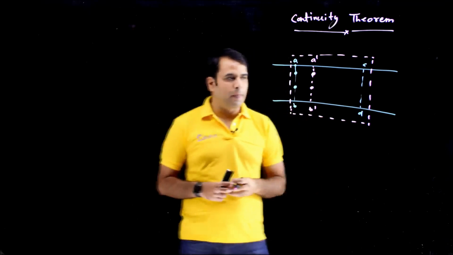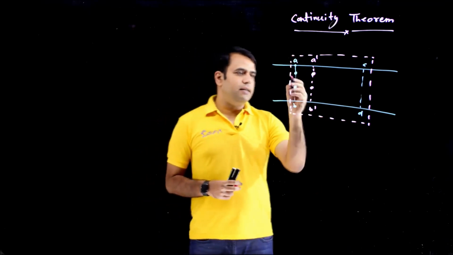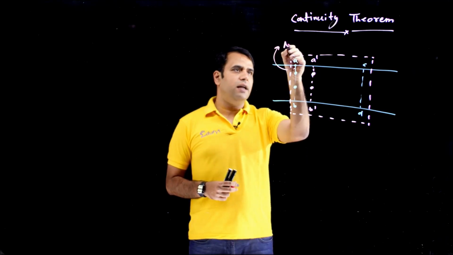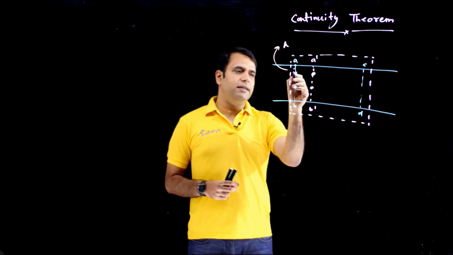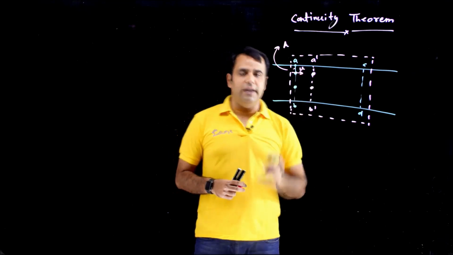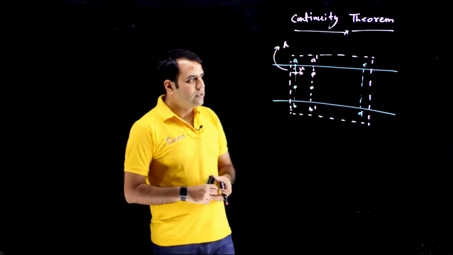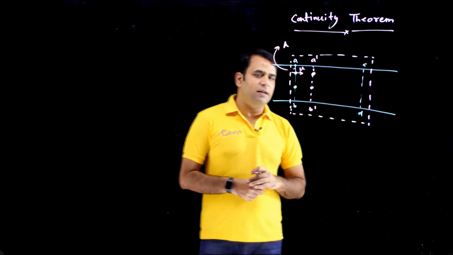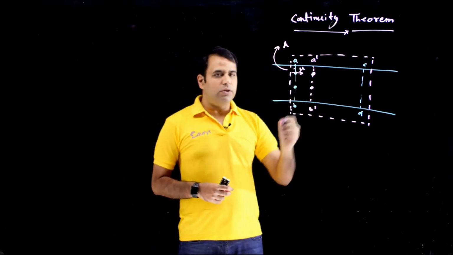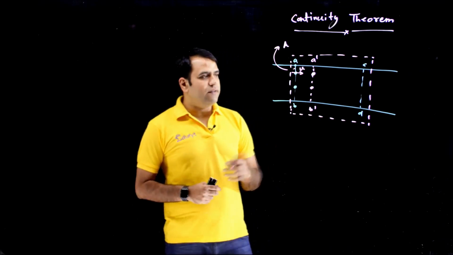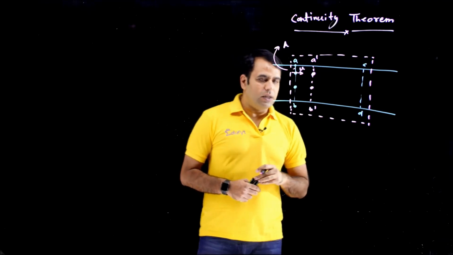We are defining, so at this layer, let's define the velocity. This layer has the cross section area A, let's say, and the velocity at this layer is V. Each and every particle is having the same velocity. That's what we are assuming here. There will be multiple layers, and when we go perpendicular to the cross section area, we are assuming each and every particle is having the same velocity.